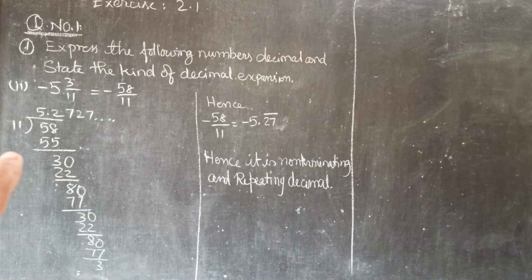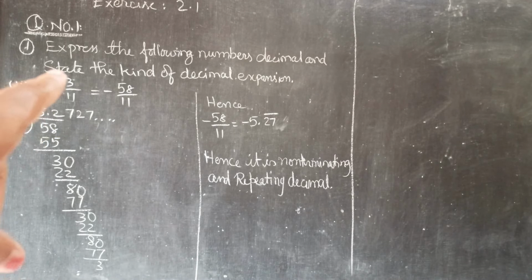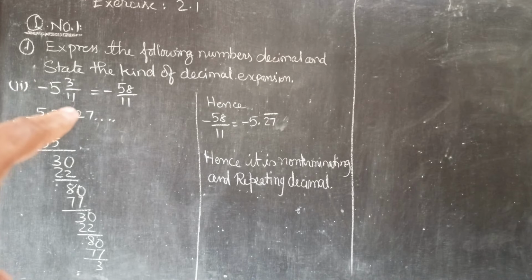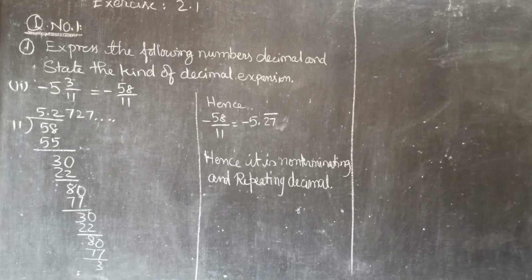Now the second part of the question is minus 5 3 by 11. This is in mixed fraction. So we convert it into a fraction: 11 5s are 55, 55 plus 3, 58, so minus 58 by 11. When we divide it by 11, 11 table 58, 5 times. So 5 we write, 3 remainder. So 2 times 22, 8 remainder, 7 times 77.